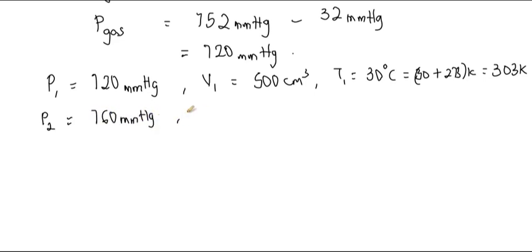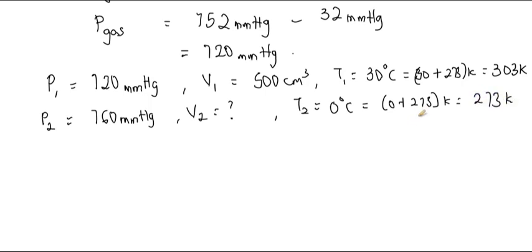V2 remains unknown, and T2, the final temperature, is 0 degrees Celsius, which is equivalent to 273 Kelvin, that is 0 plus 273.